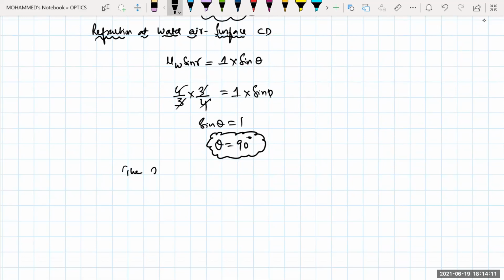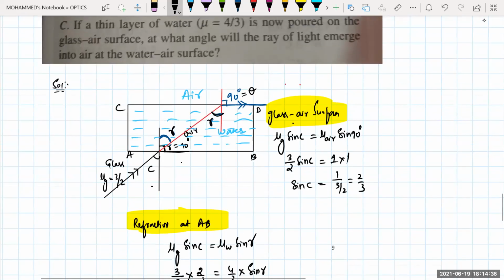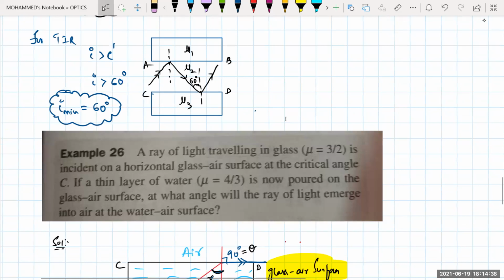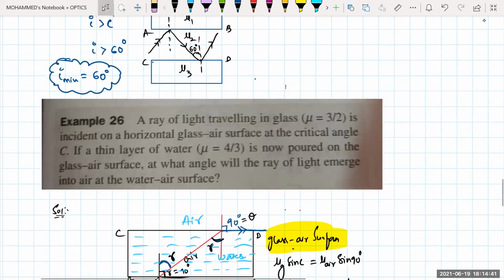The ray will emerge parallel to your water and air surface. Is it clear? Very, very, very important model. If the question is of a little higher level, this is how we get the question based upon the solutions. A good question. In Level 3 in your material, you will be getting such types of questions.